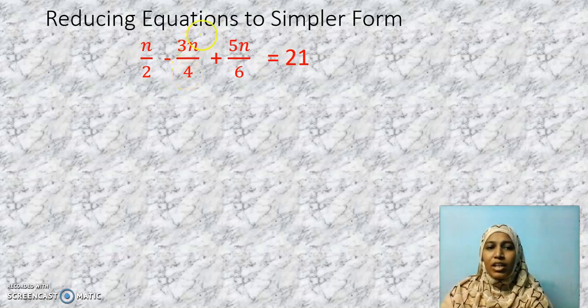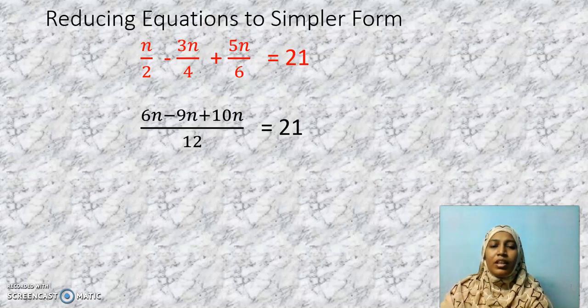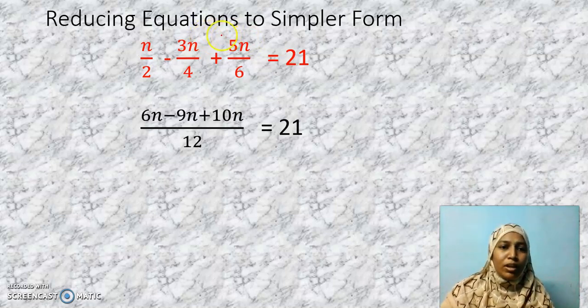Okay children, what is the LCM for 2, 4 and 6? Come on, calculate in your rough column and give me the answer. What is the LCM for 2, 4 and 6? Have you started? Yes, it is going to be 12. The LCM is going to be 12.